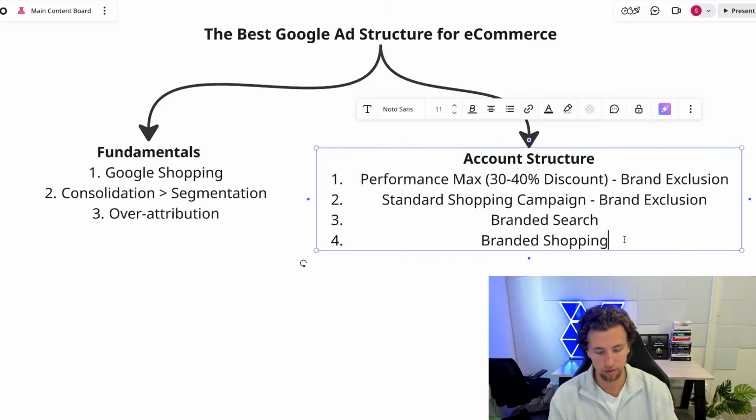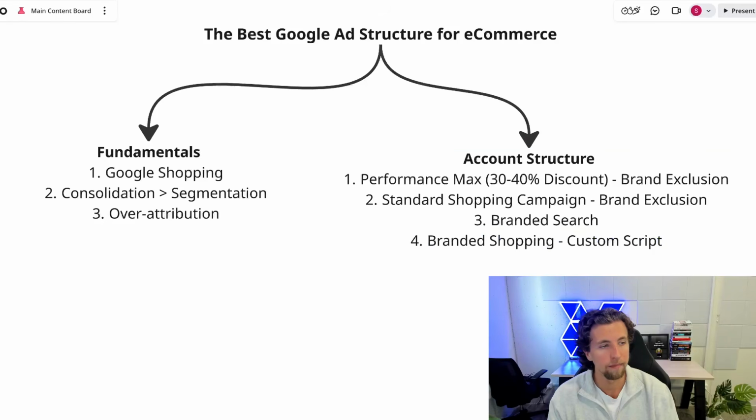You want to be doing this through the use of a custom script. We built one. It's on the YouTube channel. We posted it about 1.5 years ago. You could just Google for branded shopping script BlueSense into YouTube and you'll be able to run this campaign here.